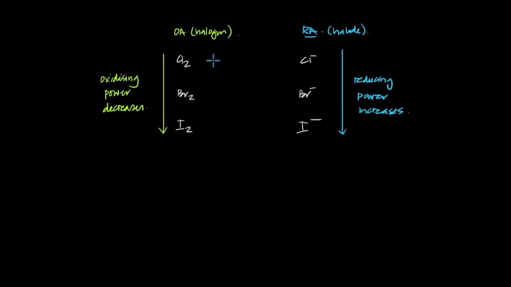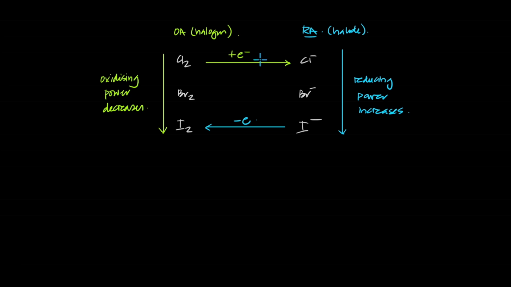Each chlorine will gain an electron, and that is reduction, right? And each halide can become the halogen by losing 1 electron. So the halogens are the elements that want to gain an electron. That's how you can remember.